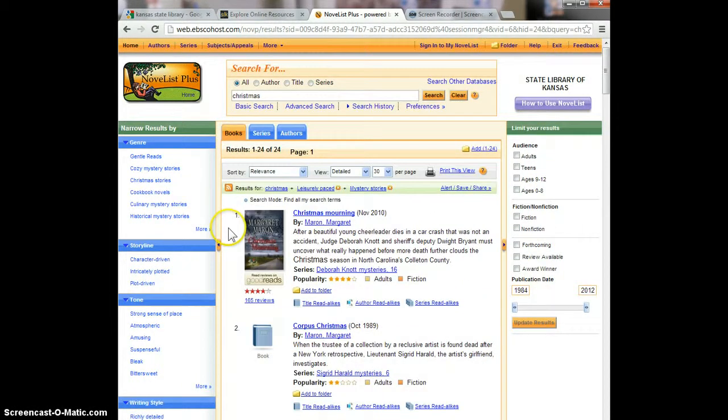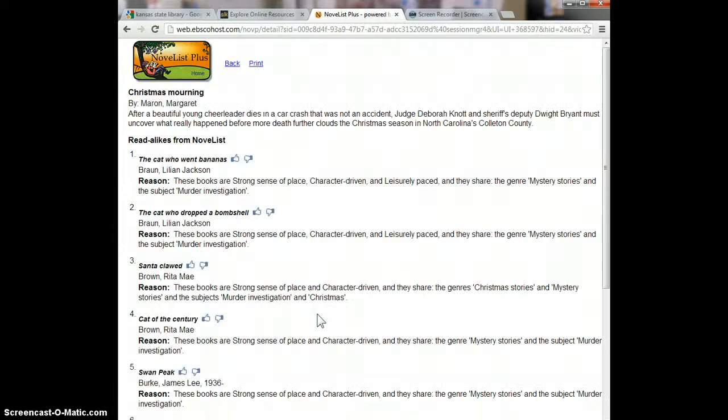The second way that appeal terms are used is that the appeal terms attached to a specific title are used to identify other books that will be put on a read-alikes list for titles, for authors, or series. Let's look at the title read-alikes.